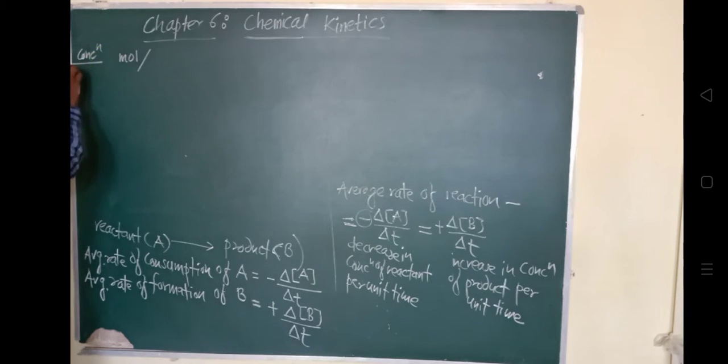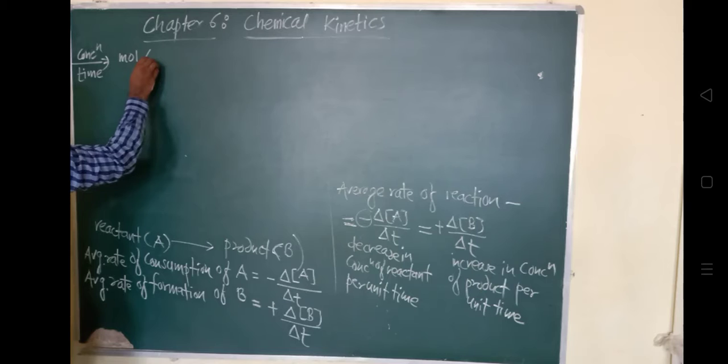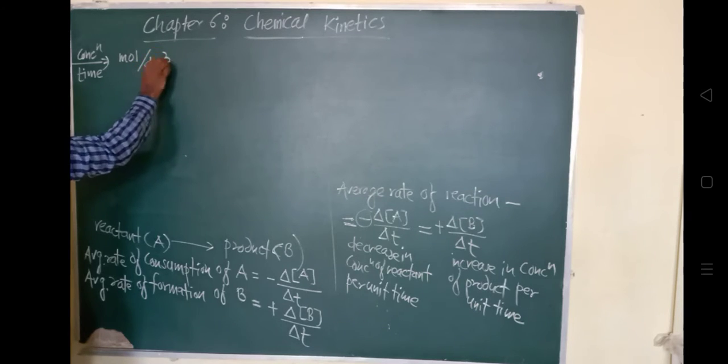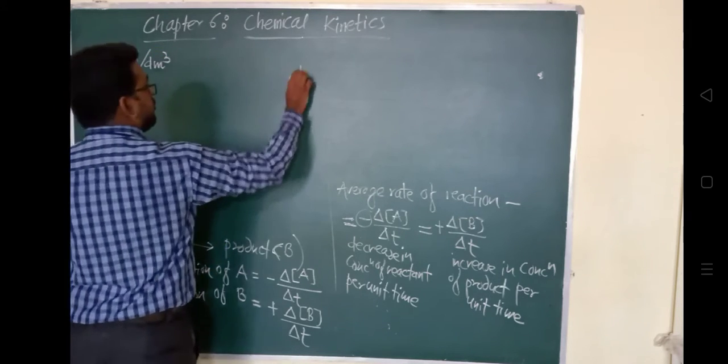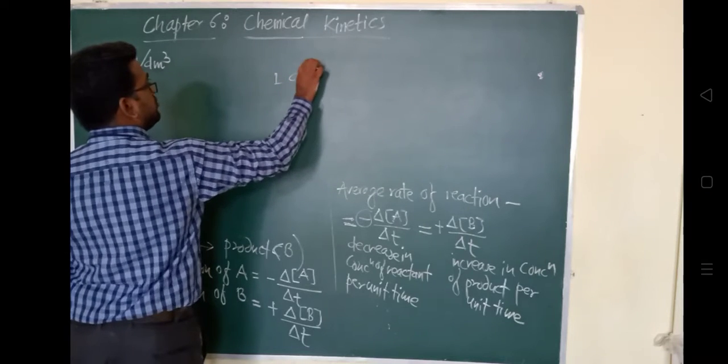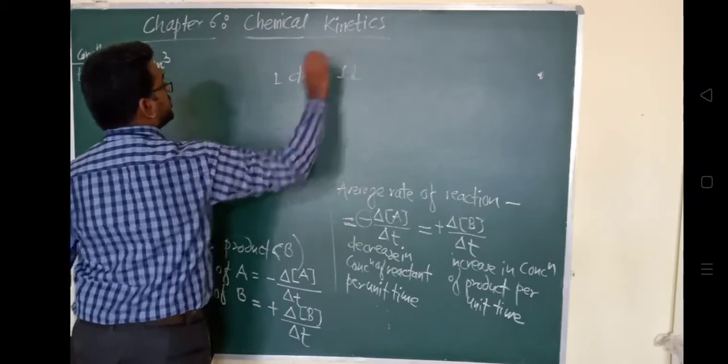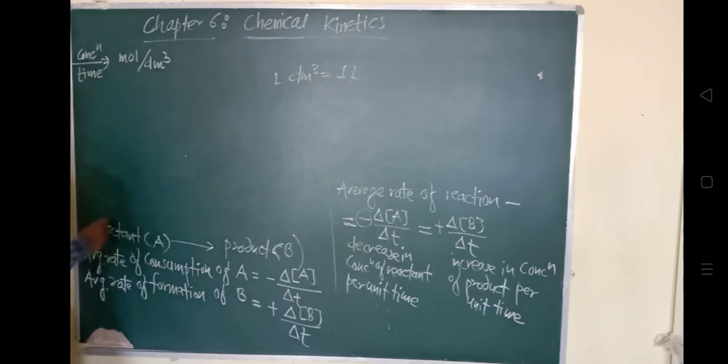So we know that concentration कैसे define करते हैं हम लोग? Moles per liter, बराबर है ना? Moles per liter होता है, या फिर moles per decimeter cube भी बोल सकते हो, because 1 decimeter cube is 1 liter. याद रखो. So moles per decimeter cube is for the concentration.